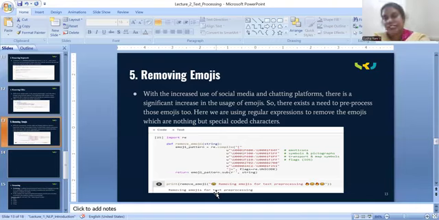So what is the need to remove the emojis? It is to clear and filter the noise. As we discussed, text preprocessing in NLP is to remove the noisy, unnecessary data and to filter the clear data. So that's why removing emojis is also done by using the function remove emoji.